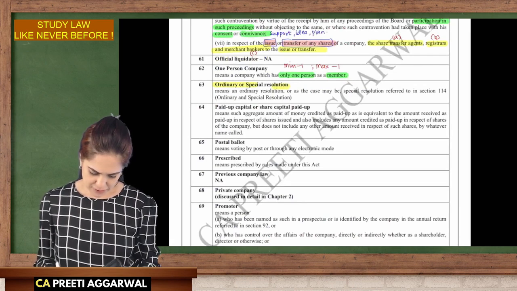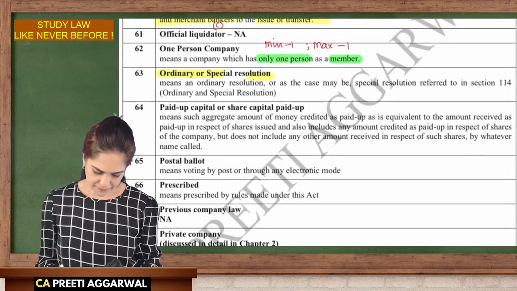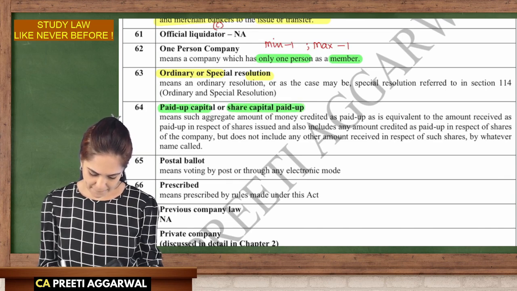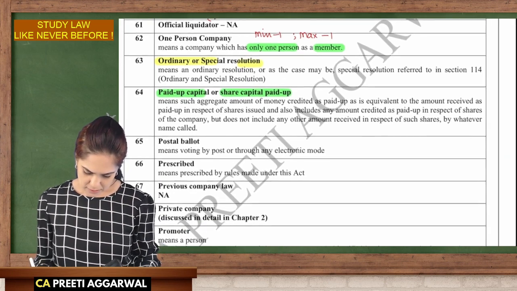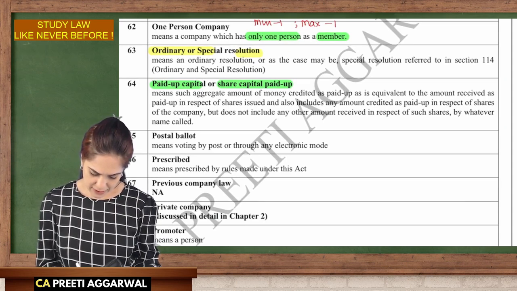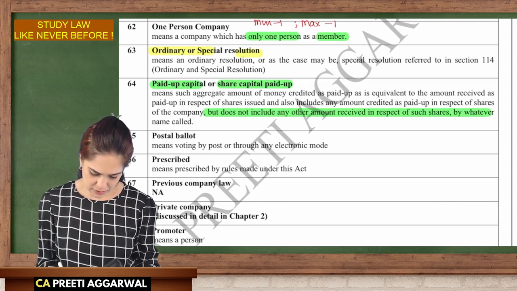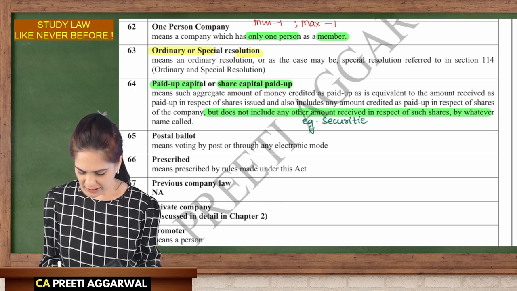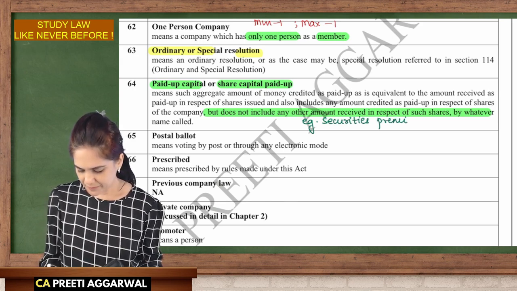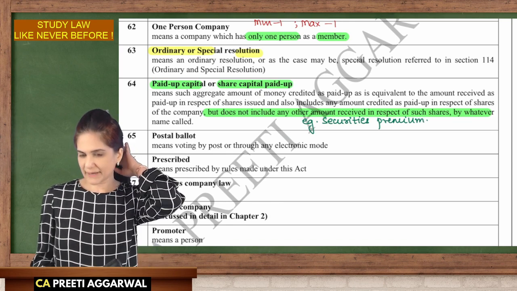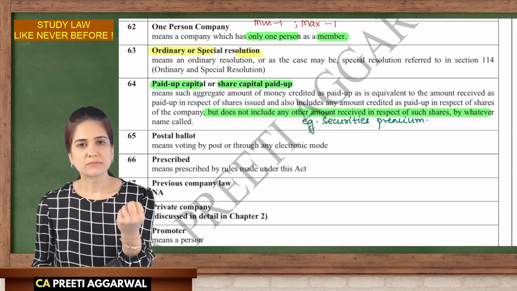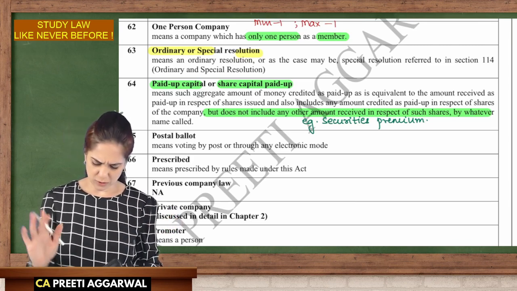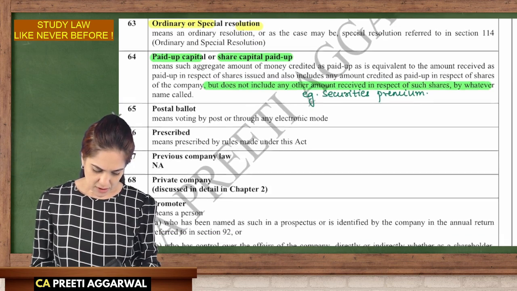So that was about special resolution and ordinary. Paid up capital means the amount which has been paid up. But it will not include any other amount, such as your securities premium account, which is recorded separately. So paid up means I had called and this is the amount that was paid. It excludes the calls in arrears.